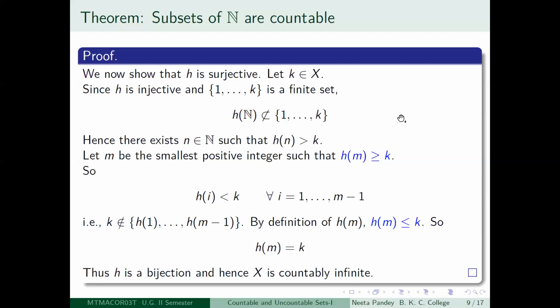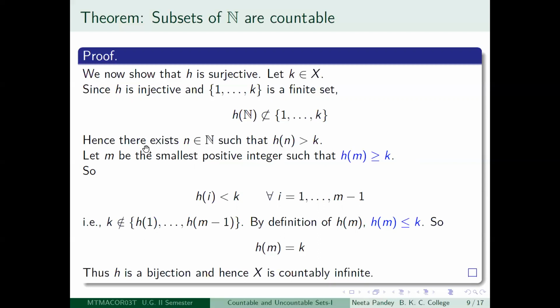Look at the collection of all positive integers n such that h n is greater than k. Then that is a non-empty subset of the set of natural numbers. Hence it has a least element. So you will be able to get an m which is the smallest positive integer such that h m is greater than or equal to k. Let me just repeat once more.